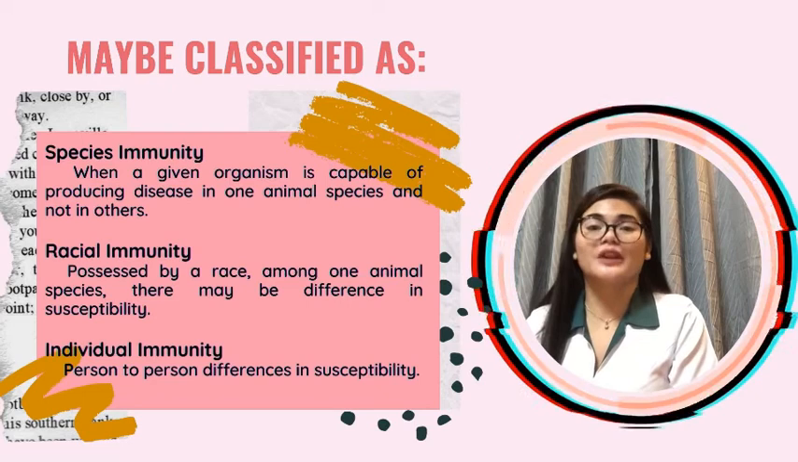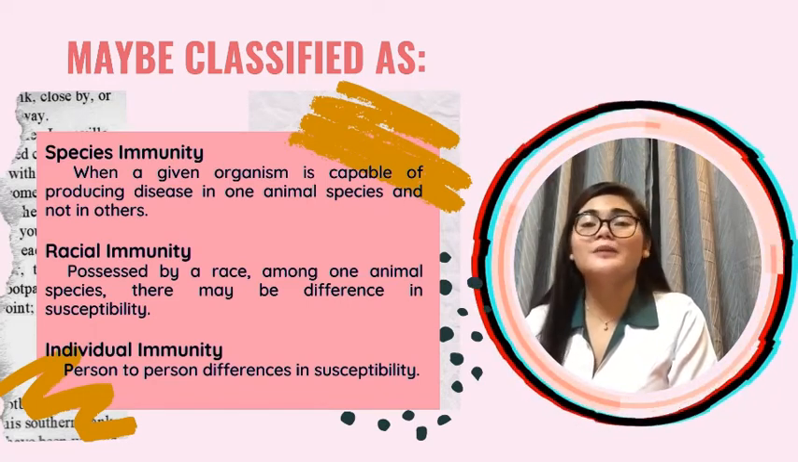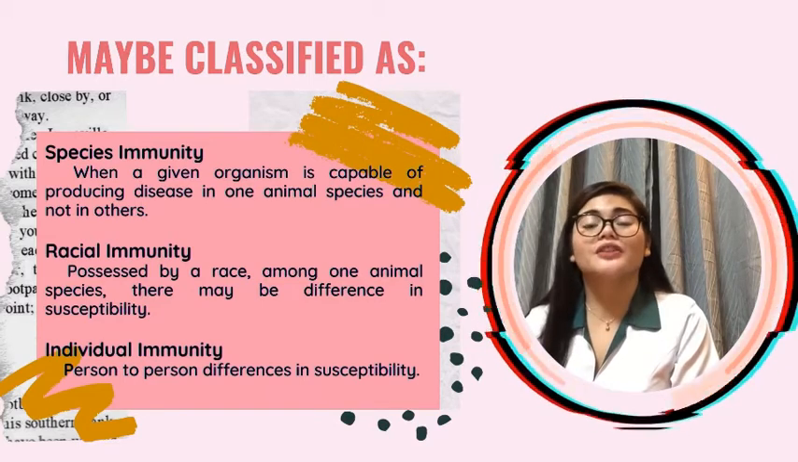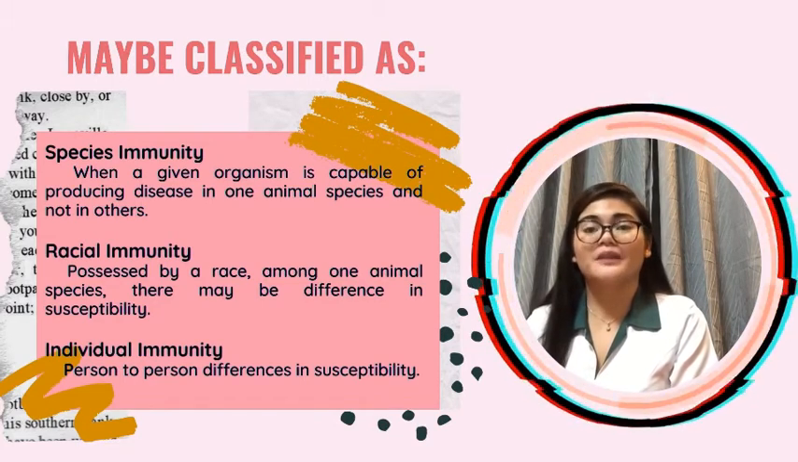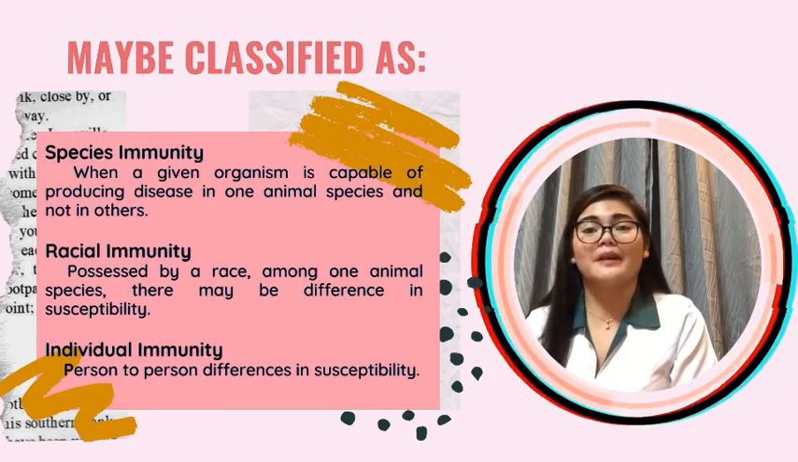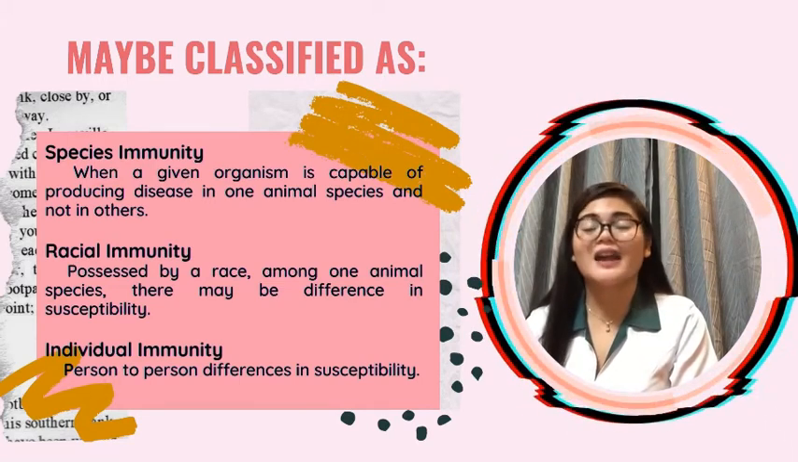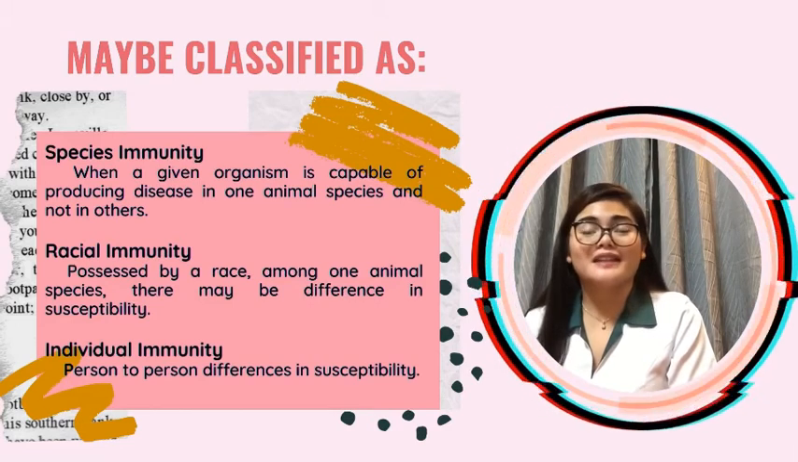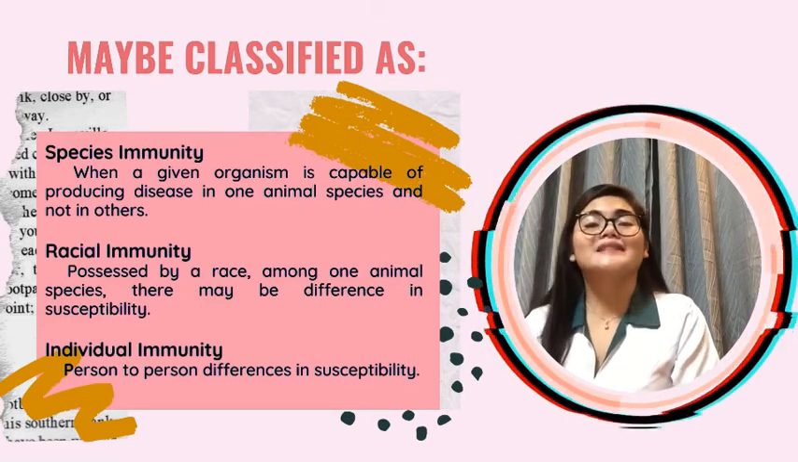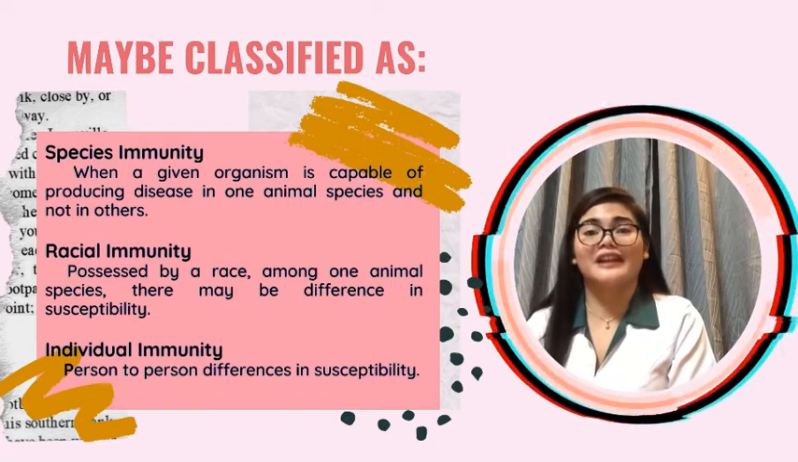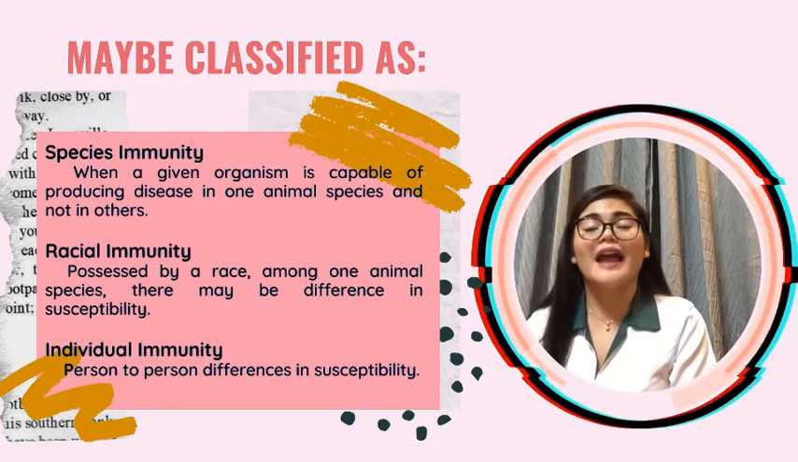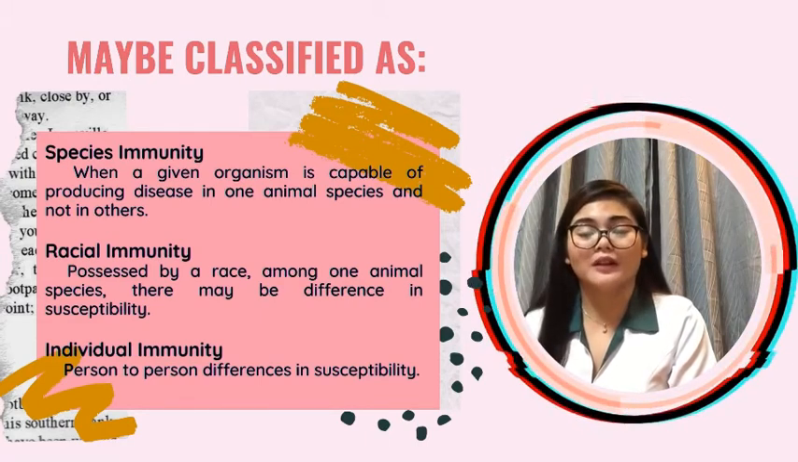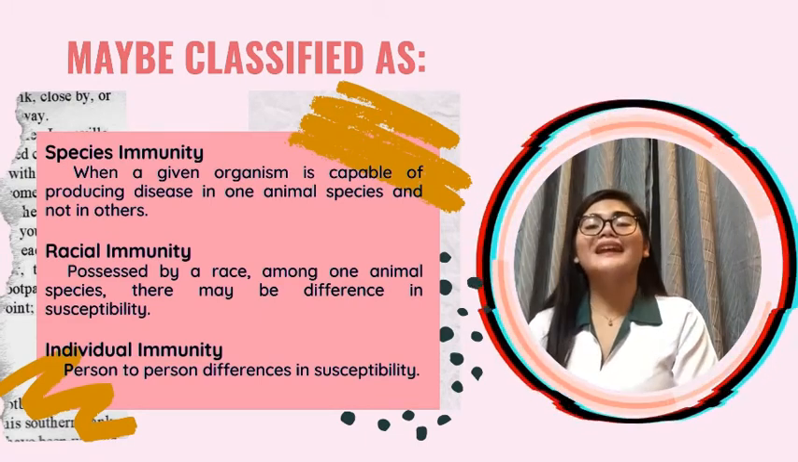The next classification is racial immunity. Racial immunity is possessed by a race among one animal species, where there may be differences in susceptibility. Racial immunity is determined by differences in socioeconomic status, habitat, culture, feeding habits, environments, and genetics. An example of this is that certain African races are more resistant to malaria and yellow fever, whereas Asians or Americans are susceptible to the same infection.